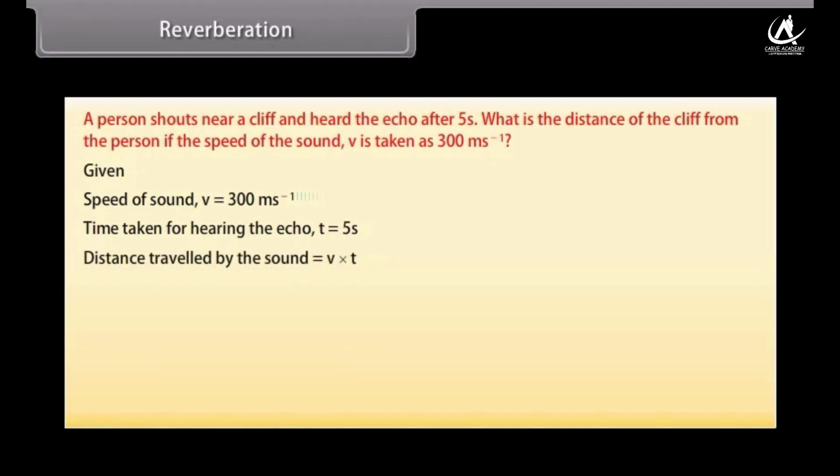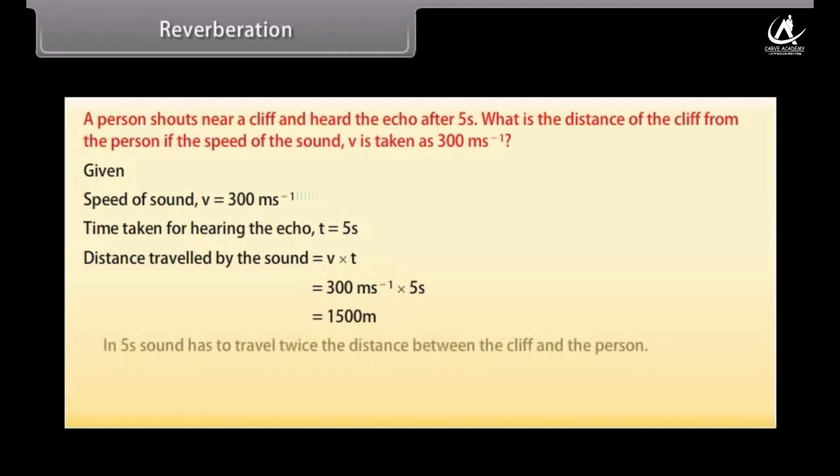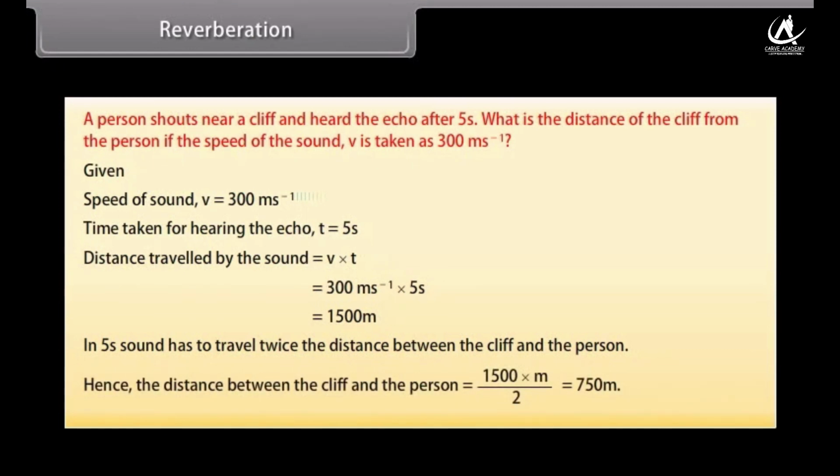Distance travelled by the sound is equal to v × t, which is equal to 300 m s^-1 × 5 seconds, which is 1500 meters. In 5 seconds, sound has to travel twice the distance between the cliff and the person. Hence, the distance between the cliff and the person is 1500 meters divided by 2, that is 750 meters.